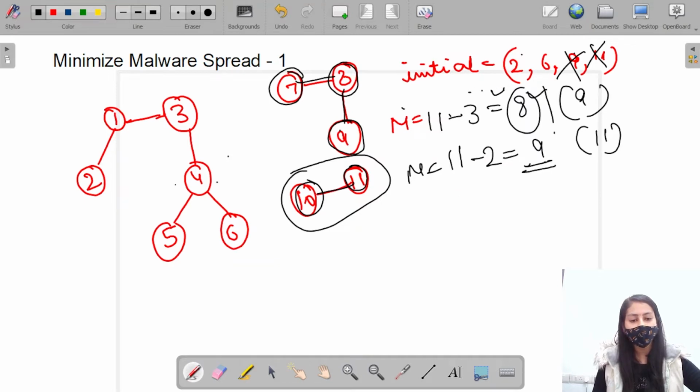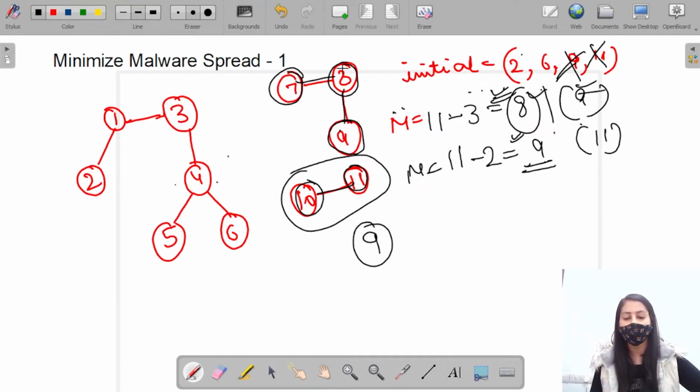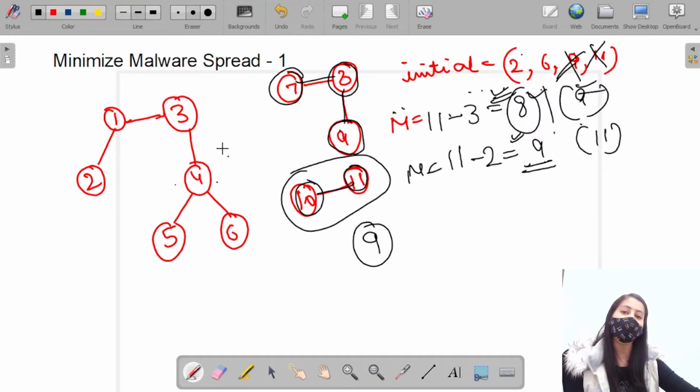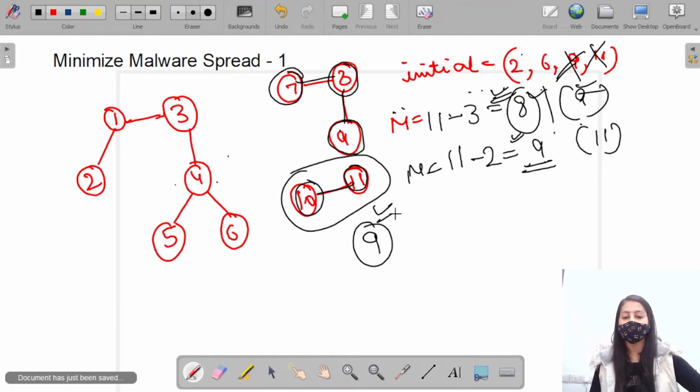If I remove 9, then 8 nodes are infected. If I remove 11, then 9 nodes are infected. So I choose to remove 9 from this network in order to minimize the number of nodes infected by the malware spread, right? So 9 is the answer.